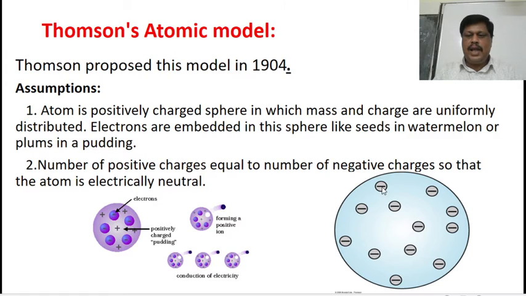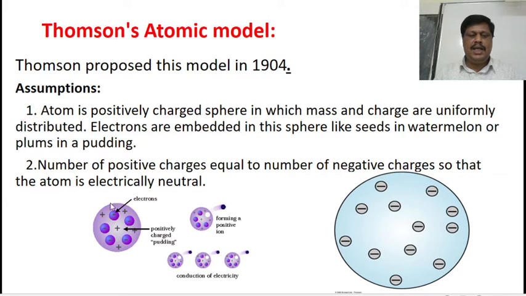Electrons are embedded in this sphere like seeds in a watermelon or plums in a pudding. Number of positive charges equal to number of negative charges so that the atom is electrically neutral.